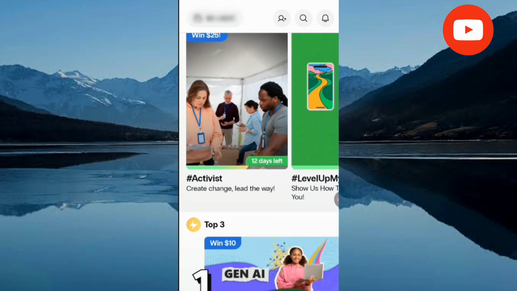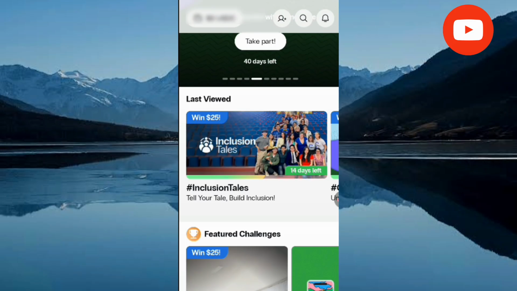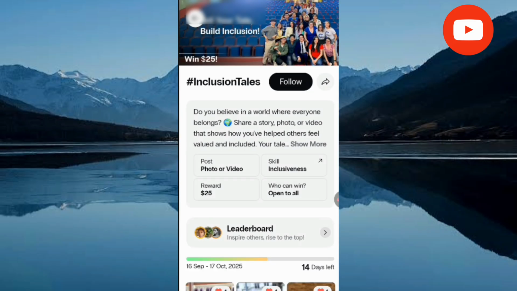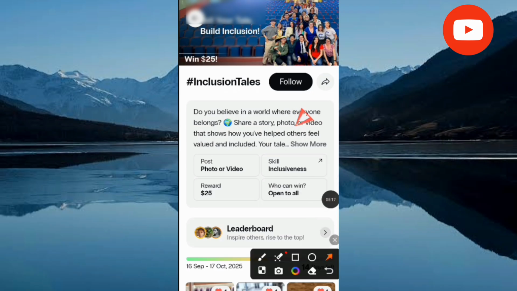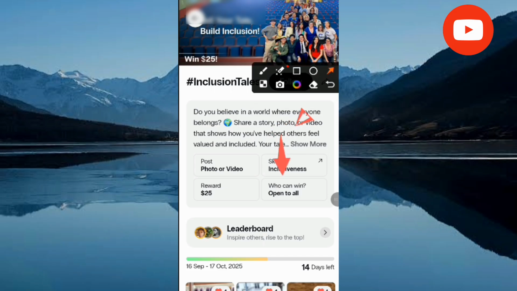For instance, like this particular challenge here. Now you click a particular challenge that you love to do, and once you click on the challenge, remember each challenge has its own countdown time. Now as you can see, this challenge has 14 days left for it to be completed. If you did not take part in it, you cannot take part in the challenge again. Now, about the challenge called Inclusion Tales, what are you supposed to do here?